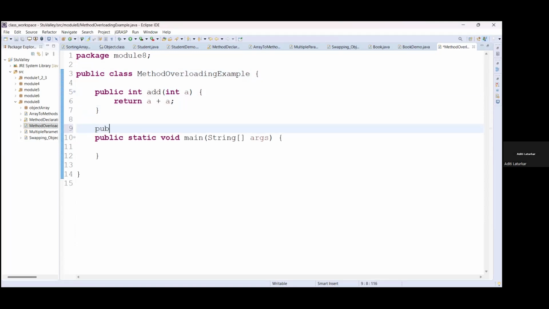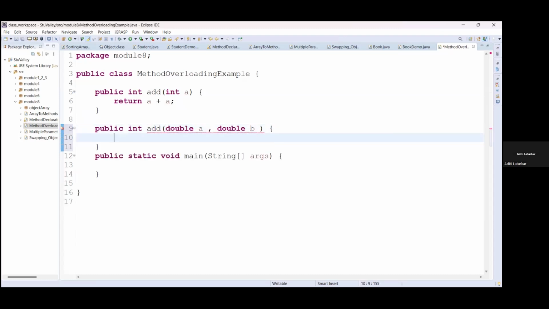Another method with the public return type, same integer. The name of the method will again be the same. I am passing two parameters of double type, double A, double B, and it will return the addition of A plus B.